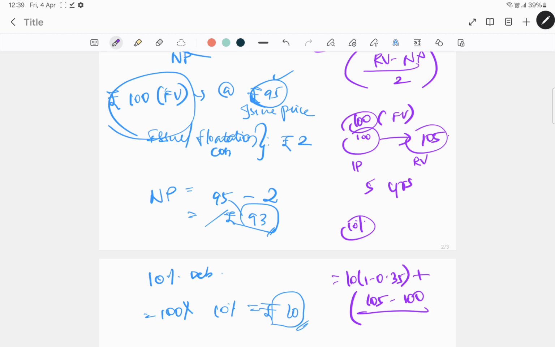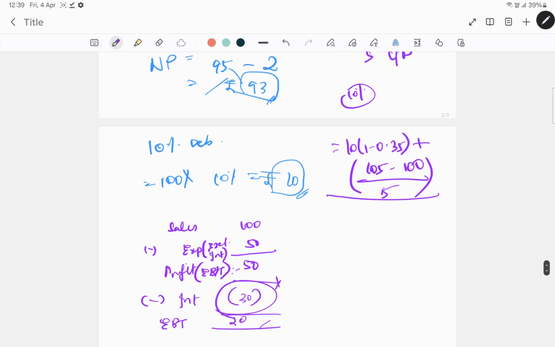Let me ask one question to you: this interest, is it for the whole year or is it for the entire term of 5 years? It's for a year, that is, it's per annum. Similarly over here, 105 minus 100, this is for the entire period of 5 years, it's not for 1 year. So we will have to divide the same by 5. The extra 5 that you're paying is after 5 years.